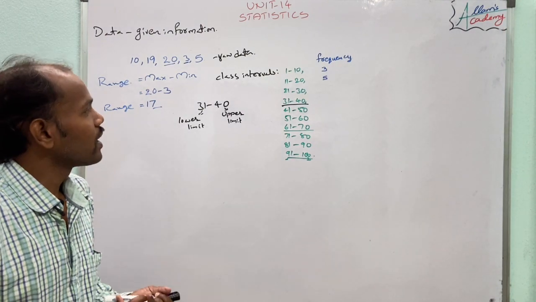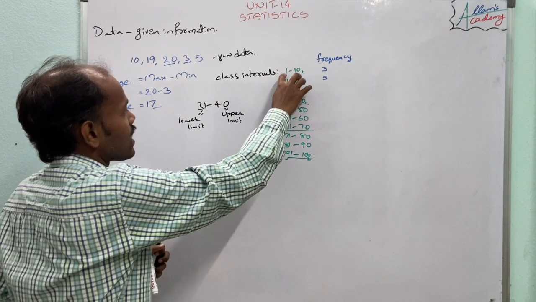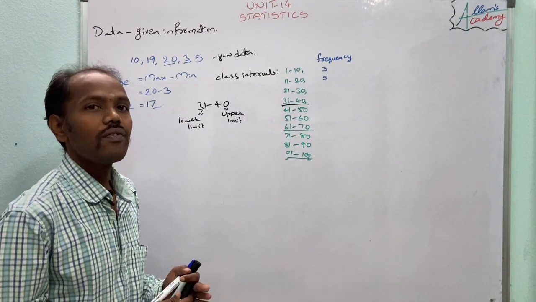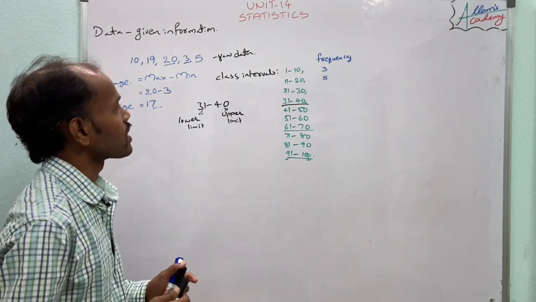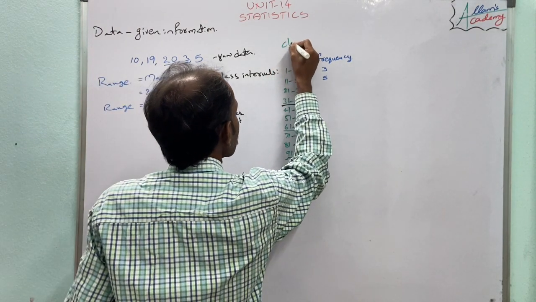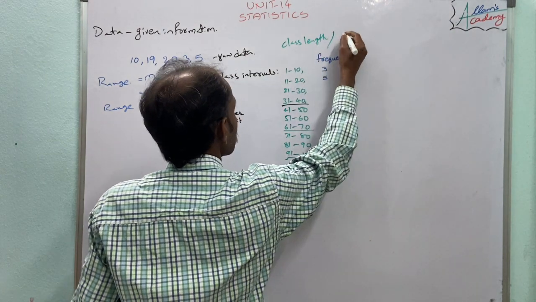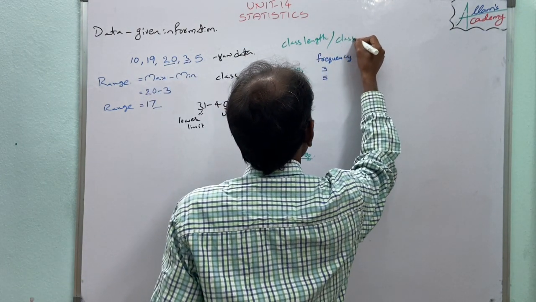Here, in a class interval, how many values we take is called the class length, otherwise class width.